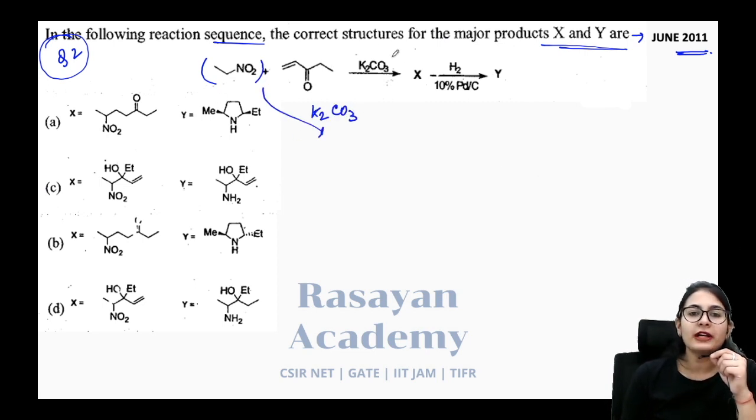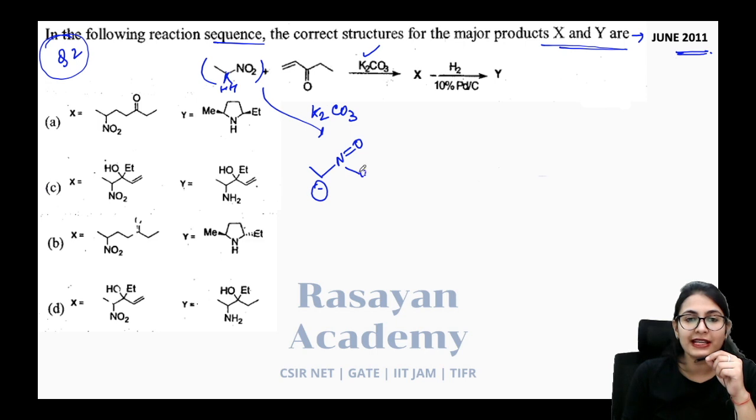So, in the presence of a weak base like K2CO3, it is not a very strong base over here, but what happens is the protons which are present on these carbons are acidic protons, isn't it? So if it is an acidic proton, it is going to give you a nitroenolate just like it gives you a normal enolate, okay? It is going to give you a nitroenolate in this way, just like an enolate is formed, alright, in this way.